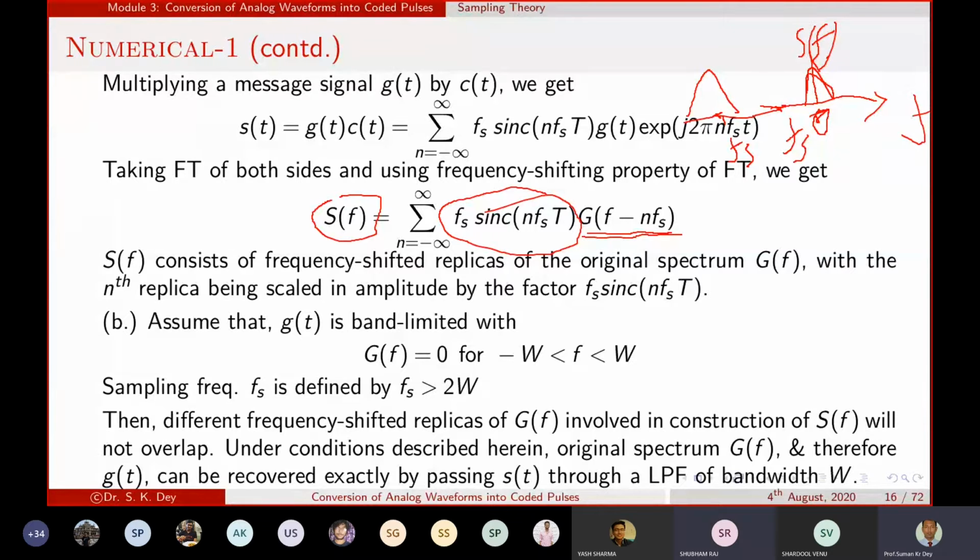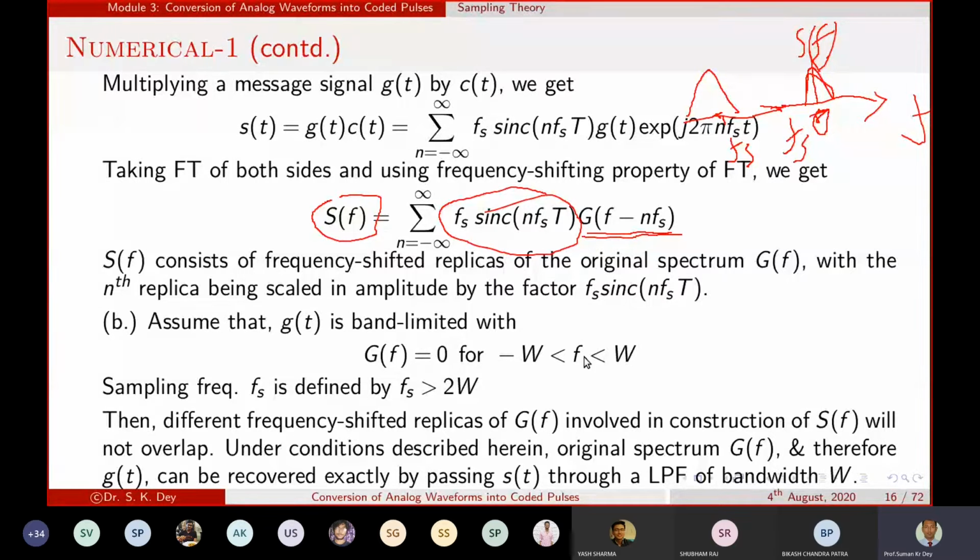Sir, G of t is band limited, so G of f should not be equal to 0 for minus W. Sir, there is a doubt: G of f is equal to 0 for f greater than or equal to W, greater than W, not less than. I hope the condition I have written is a little bit wrong.